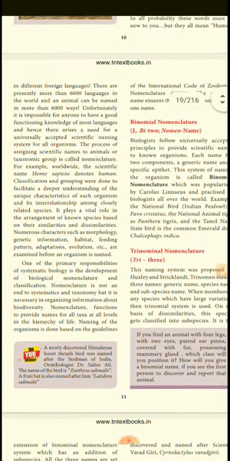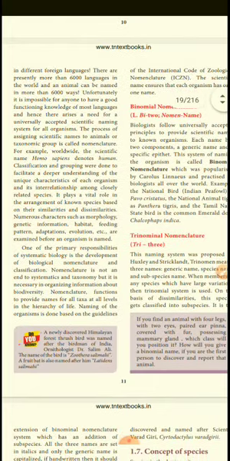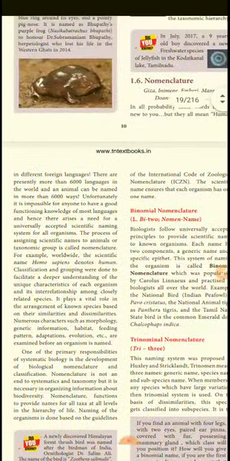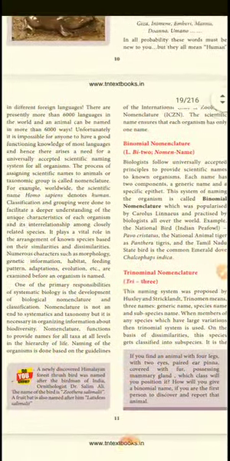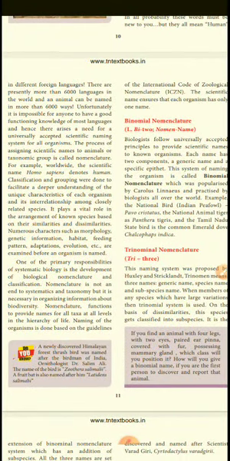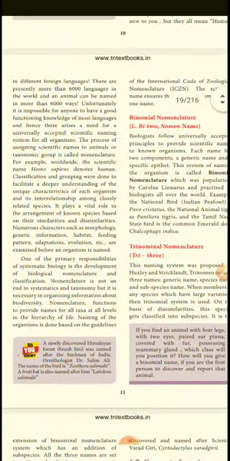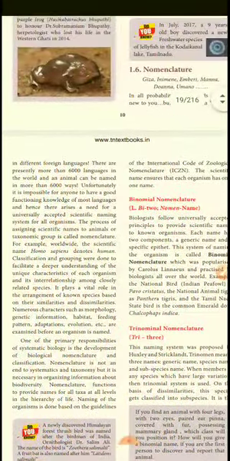Hence there arises a need for a universally accepted scientific naming system for all organisms. So the name Rana hexadactyla means a frog variety universally, at world level, whatever the language is, French, English, Greek, Latin or Tamil, no problem at all. The zoological name Rana hexadactyla means a frog only. So the nomenclature becomes a universal language.